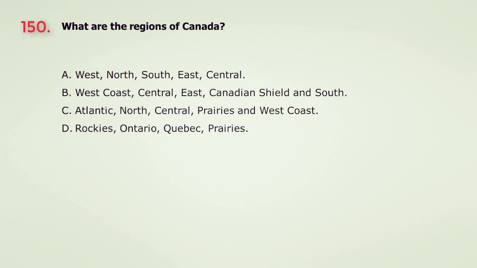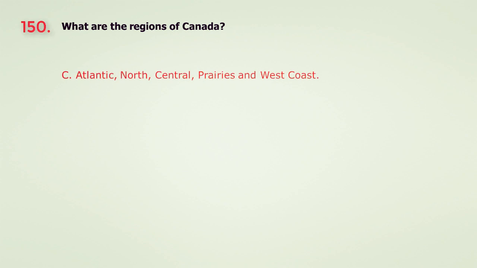Question 150. What are the regions of Canada? A. West, North, South, East, Central. B. West Coast, Central, East, Canadian Shield and South. C. Atlantic, North, Central, Prairies and West Coast. D. Rockies, Ontario, Quebec, Prairies. The answer is C. Atlantic, North, Central, Prairies and West Coast.